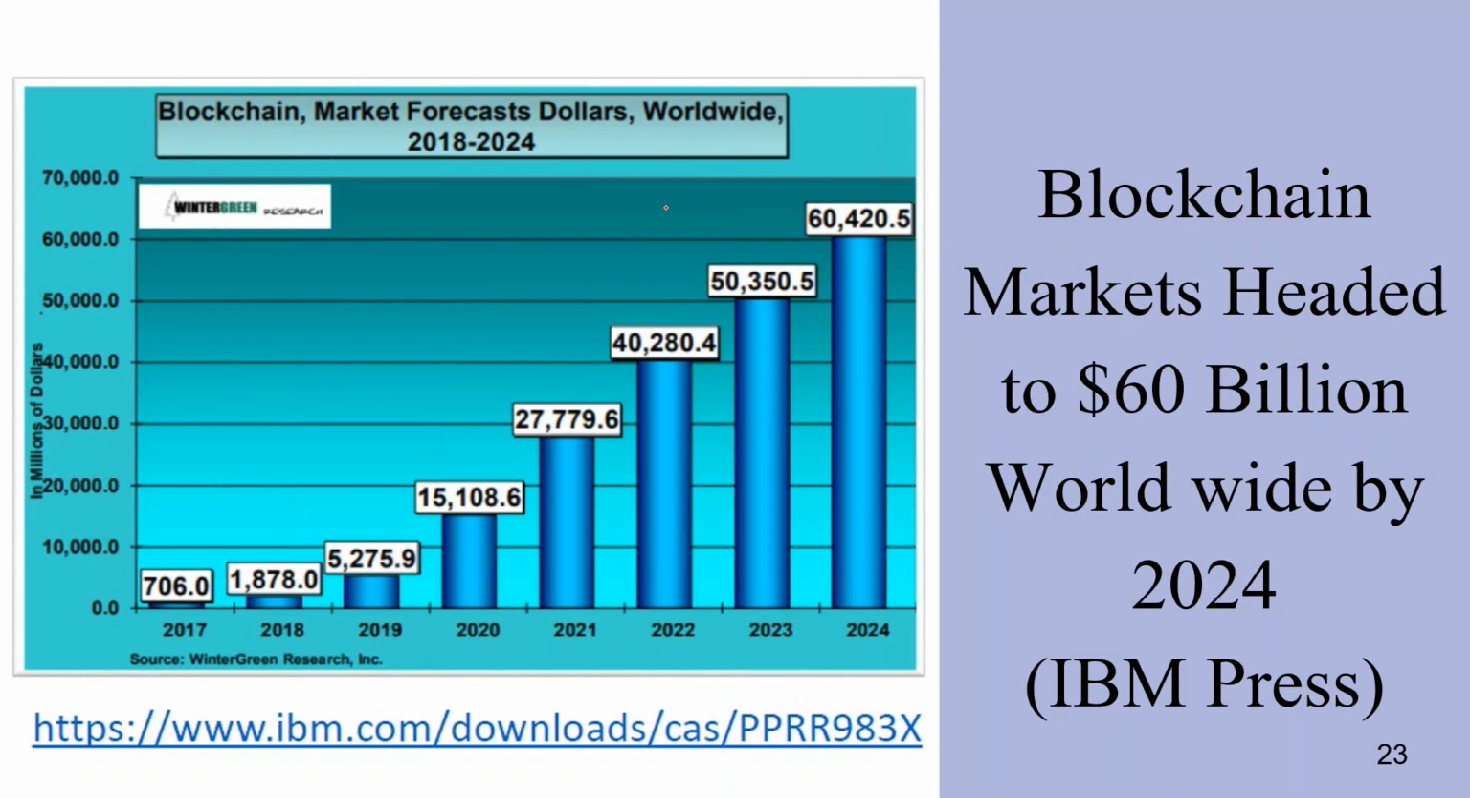Next, this is a simple graph, like an internet graph. We already know this is the IBM Press concept. The blockchain market is headed to $16 billion worldwide by 2024. This is the graph provided. It is continuously increasing in the blockchain concept, so after some time, all applications will use the blockchain concept.